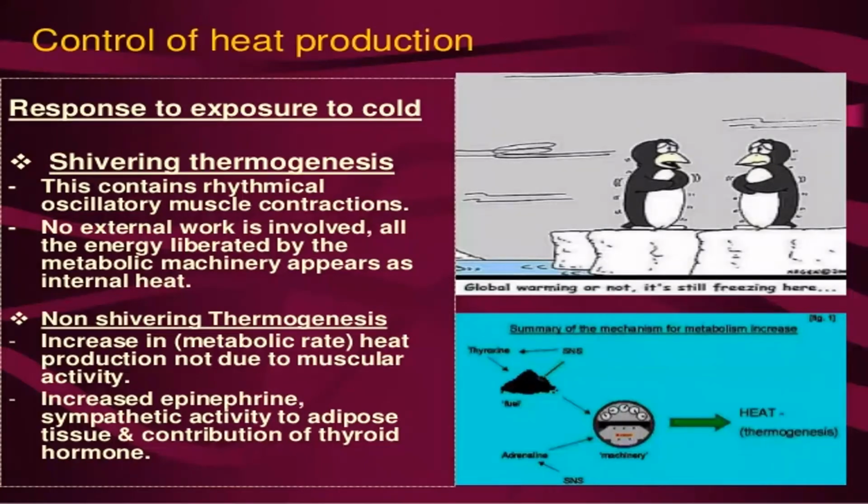Control of heat production, response to exposure to cold: shivering and thermogenesis. Shivering consists of rhythmical oscillatory muscle contractions. No external work is involved. All the energy liberated by the metabolic machinery appears as internal heat. Non-shivering thermogenesis is an increase in heat production not due to muscle activity. It involves increased epinephrine, sympathetic activity to adipose tissue and control of thyroid hormones.